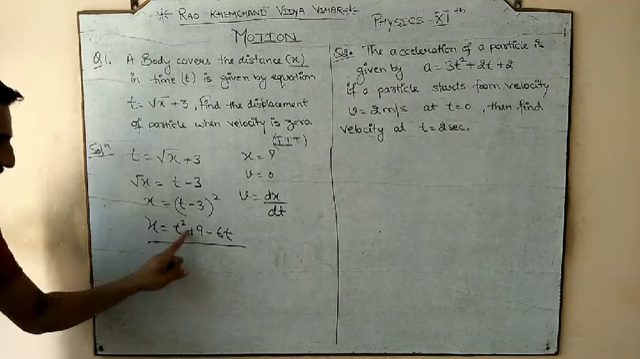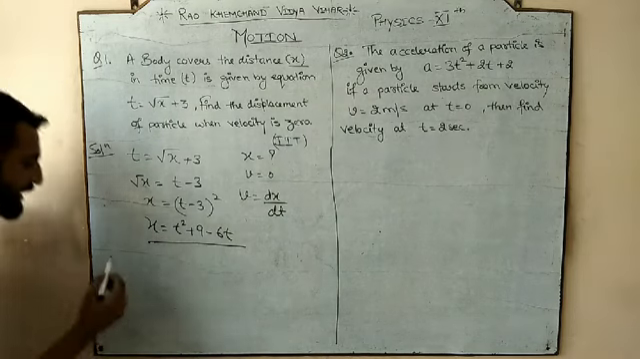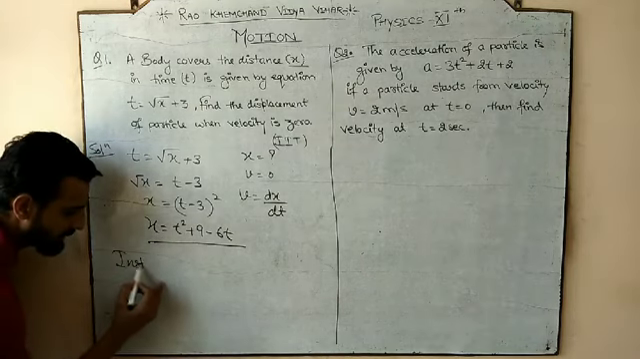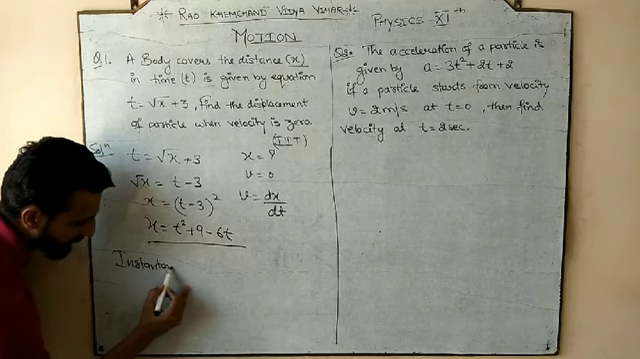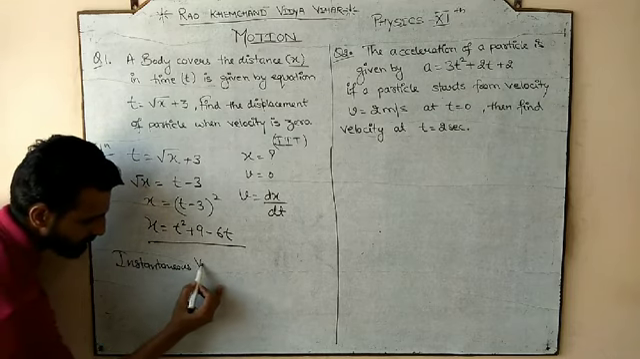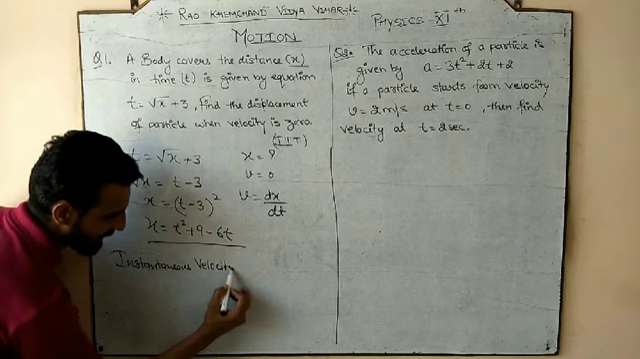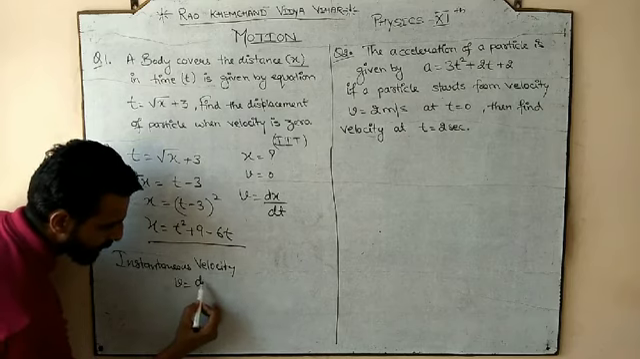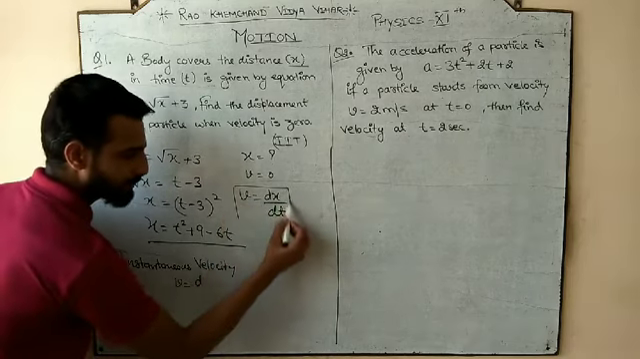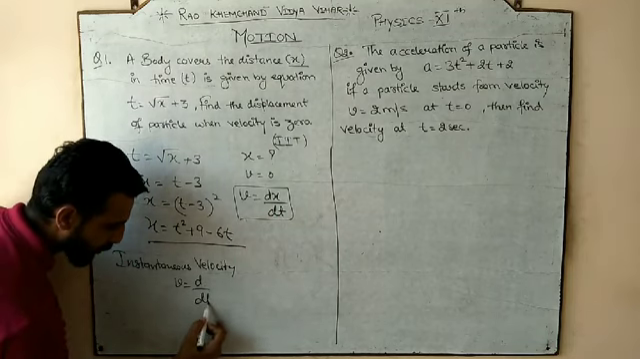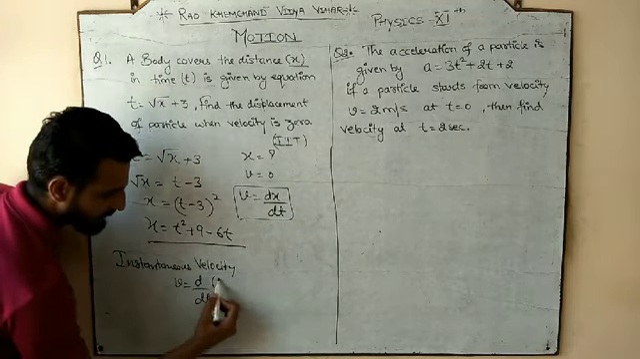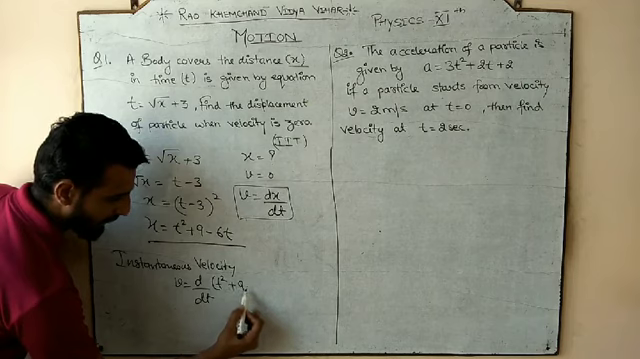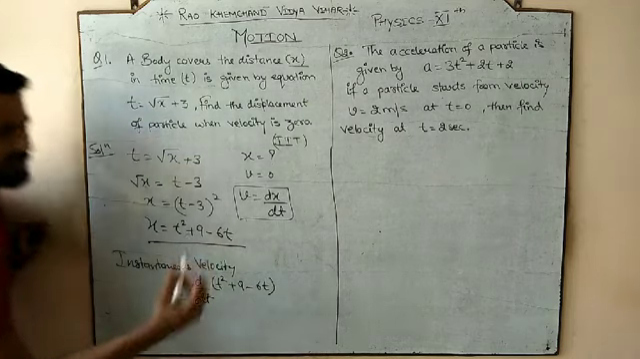So now x is a function of t, so you can find the velocity. Thus, instantaneous velocity. So what is the instantaneous velocity? V is equal to dx by dt. So d by dt. So what is the equation for x? It is t square plus 9 minus 6t.